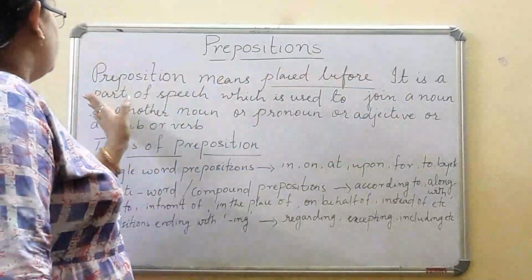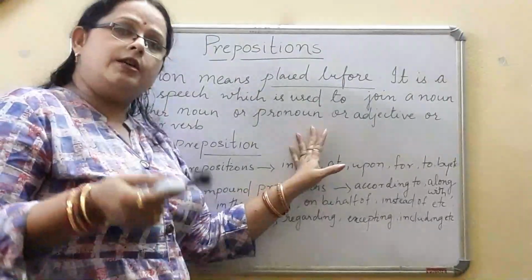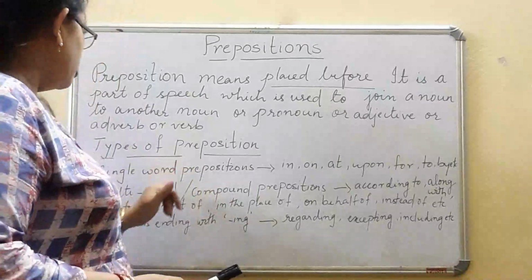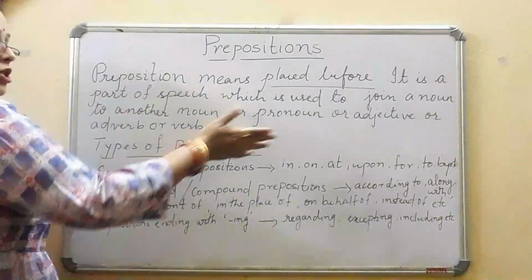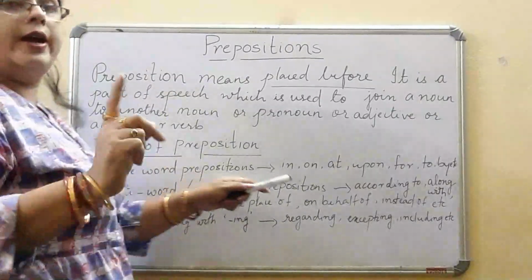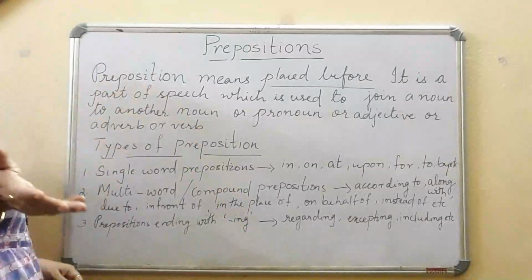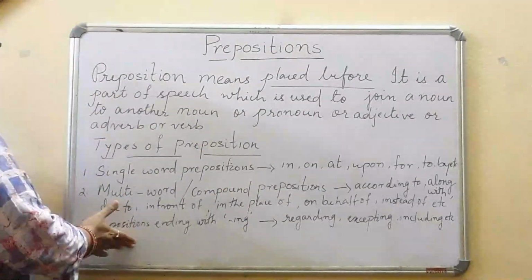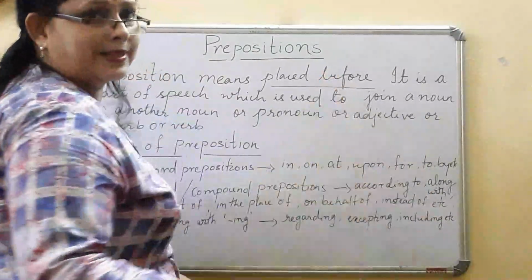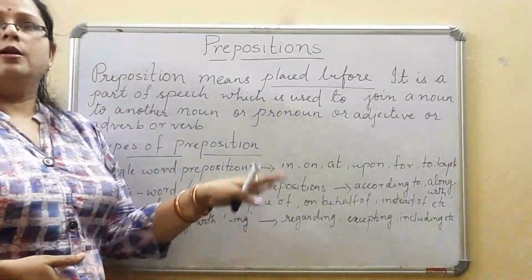So prepositions means placed before. It is a part of speech which is used to join a noun with another noun, pronoun, adverb, adjective. Second one is types of prepositions. We are having three types of prepositions. First one is single word prepositions like in, on, at, before. Then we come to multi-word, that is compound prepositions: according to, along with, instead of, on behalf of, in front of, due to, etc. Third is prepositions ending with ing, that is regarding, accepting, including, excluding, etc. After this we will come to know more about the prepositions.